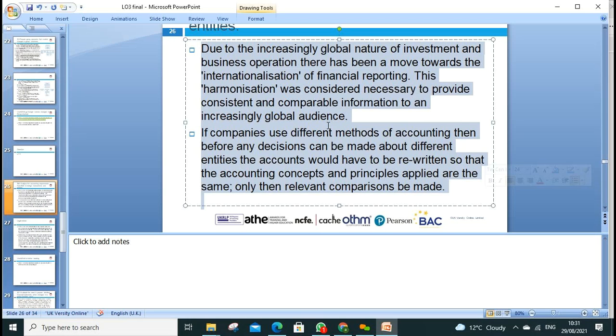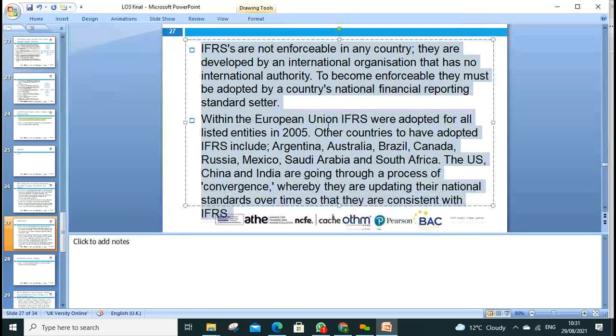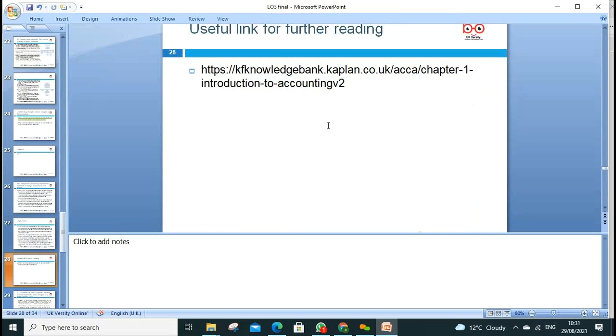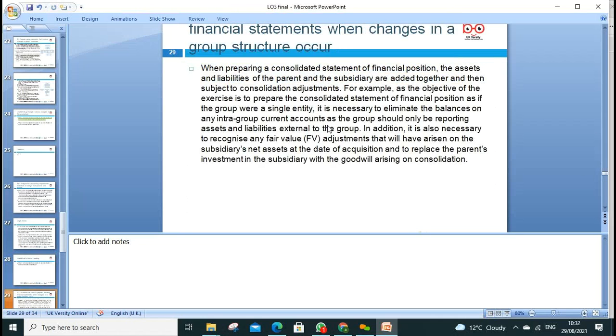Which value will be shown, because every day the value of currencies changes? It's very difficult when we convert, and we can easily use creative accounting, showing a higher value to make our figures look good. But we need to use the IFRS standard. Guidance is given in different parts of the world, and to look around different issues, I copied the link for you if you want to work towards the merit criteria. And we can pick 1 or 2 examples, so that will hit the criteria.